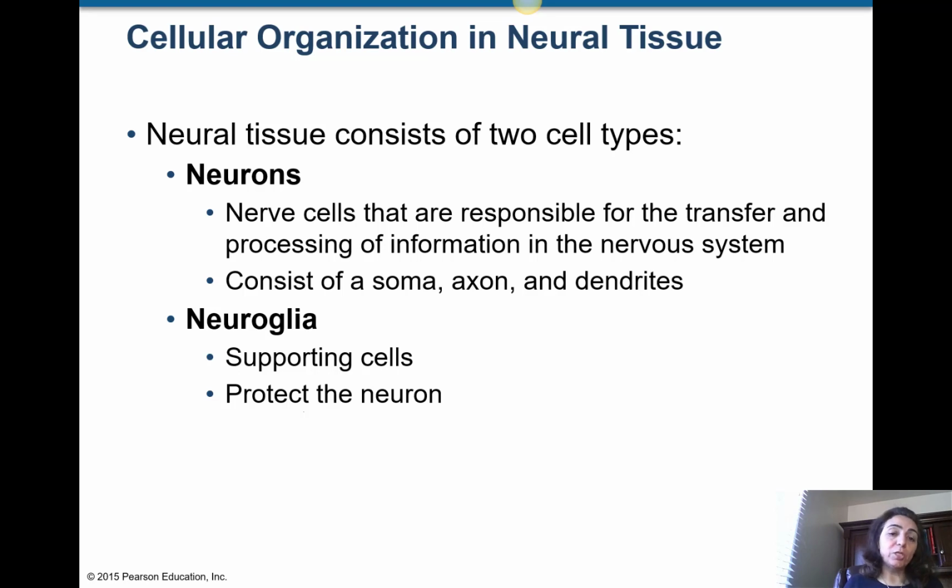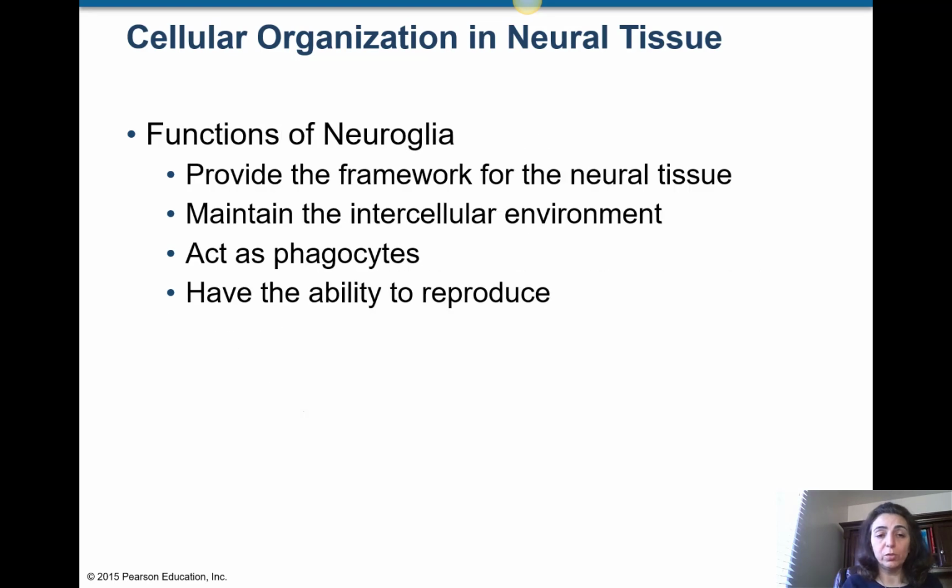If the supporting system is not working well, the neurons cannot survive longer, right? So they cannot do their jobs, right? So neuroglia have an important role, but in another way. They are supporting cells and protecting the neurons. So, functions of the neuroglia.